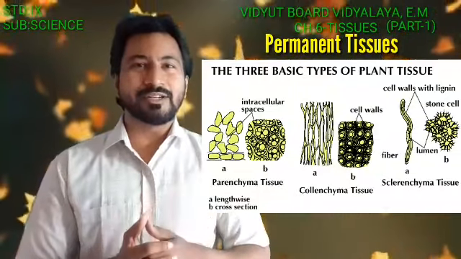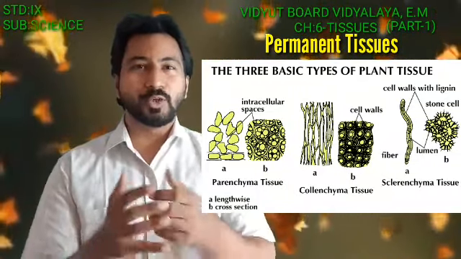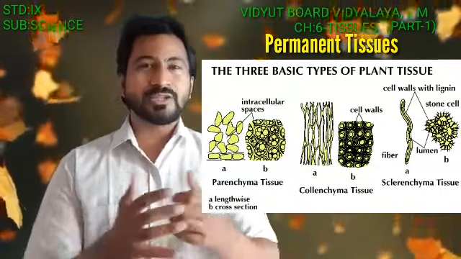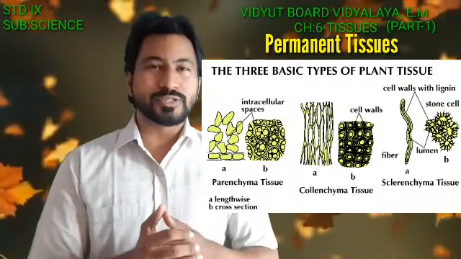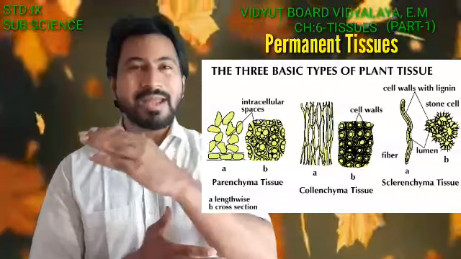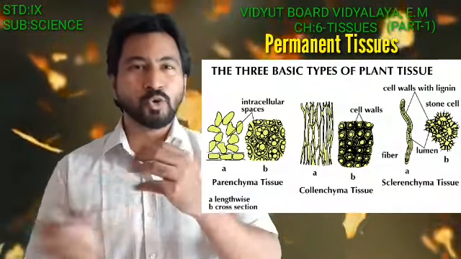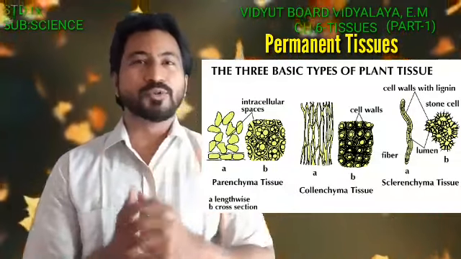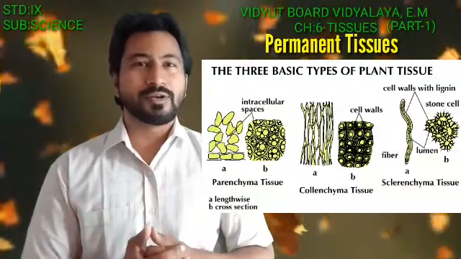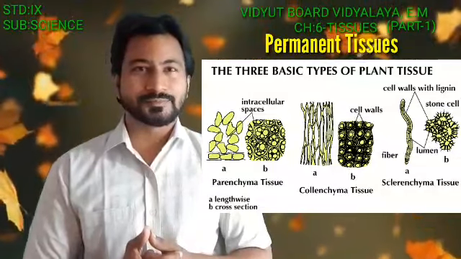So the flexibility of the plant is because of the collenchyma. In short, whenever the wind blows and the plant ultimately bends up to a certain extent because of the wind, and when that wind goes, the plant comes back to its normal position. That is because of the collenchyma.